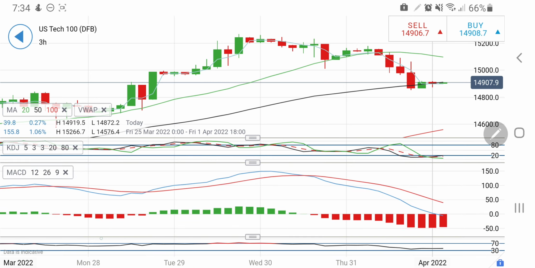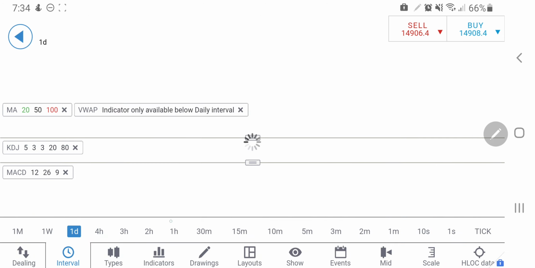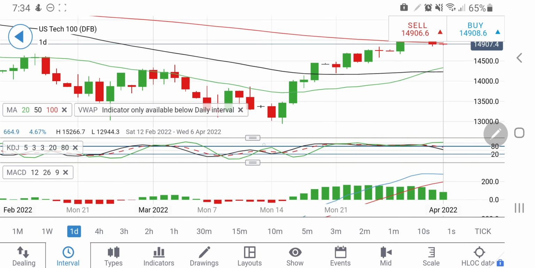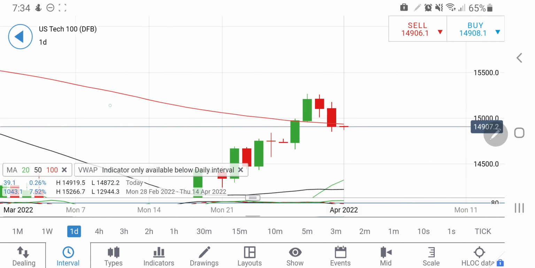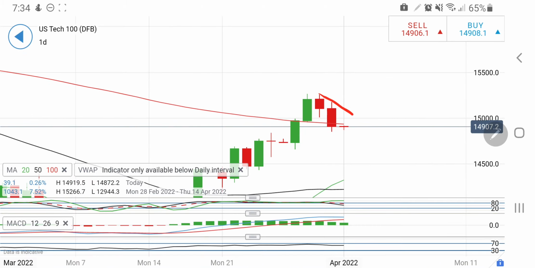MACD white divergent and still on sell. And on the daily charts, as I said, beyond 14950 one can expect it may try to come back towards 15100, and then the drop can be expected. Also, the support zone at around 14800 is very much existent, so don't trade between 14800 and 14950.